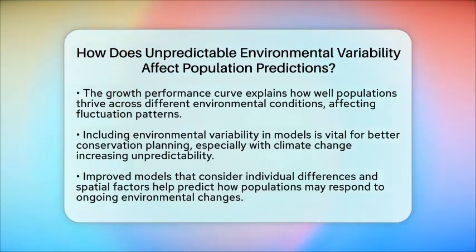To improve predictions, ecologists are moving toward models that consider individual differences and spatial factors. This helps us better understand how populations will respond as the environment continues to change and become more unpredictable.